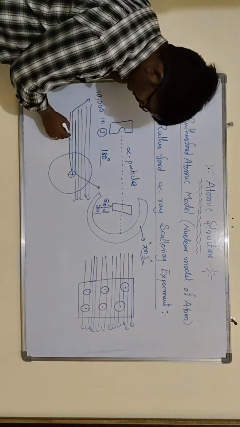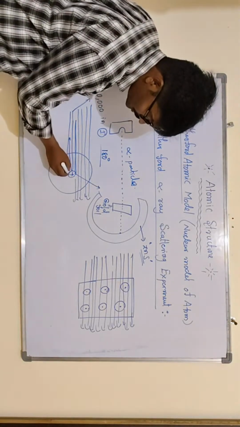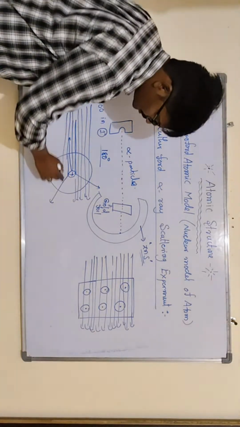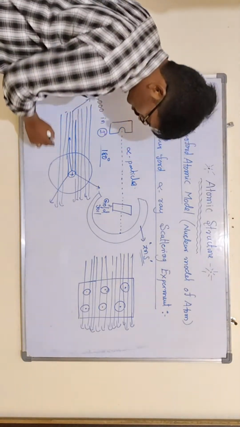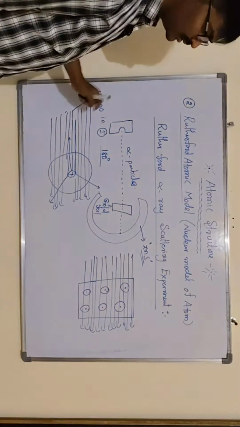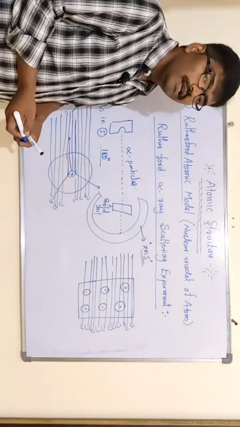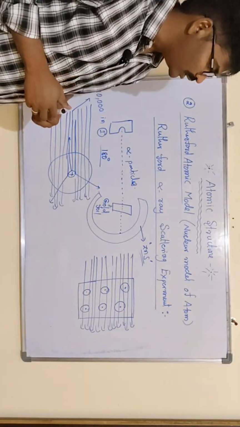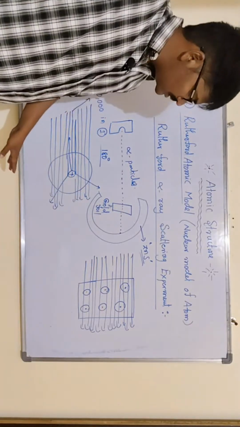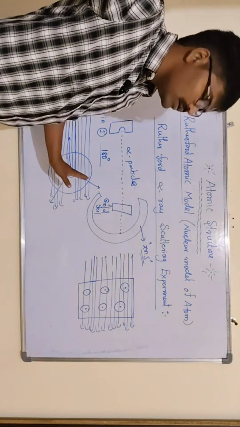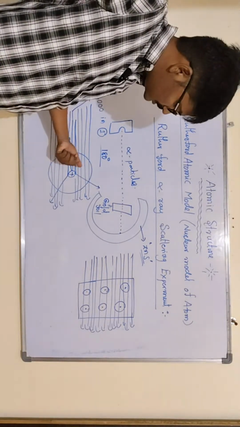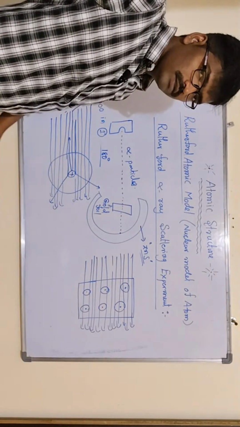Very few alpha particles which are near the nucleus will be deflected like this, but most alpha particles pass through the gold foil like this. Based on this experiment, he gave some important points. First, three observations. One is that almost all alpha particles pass through the gold foil. Second, very few alpha particles which are near the nucleus are deflected with some angles.